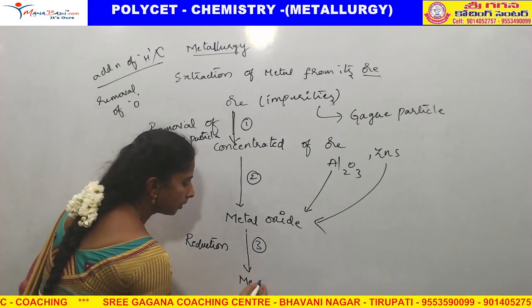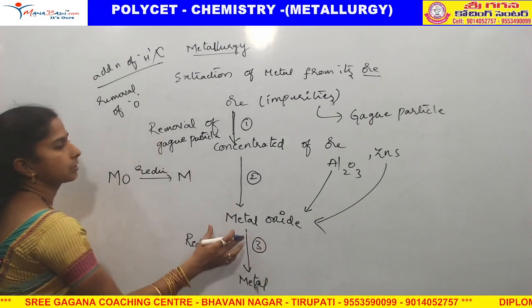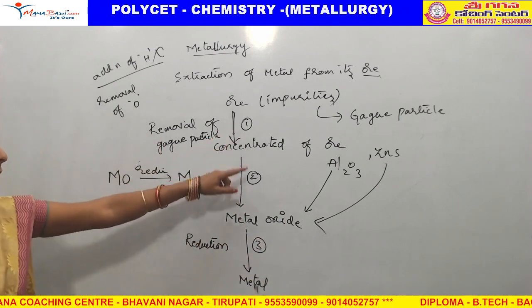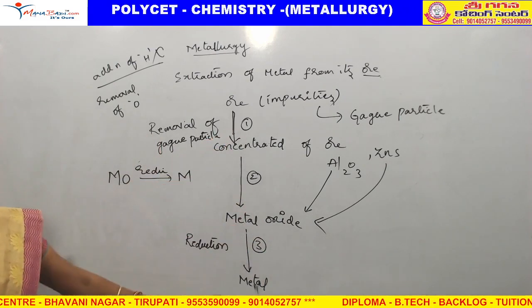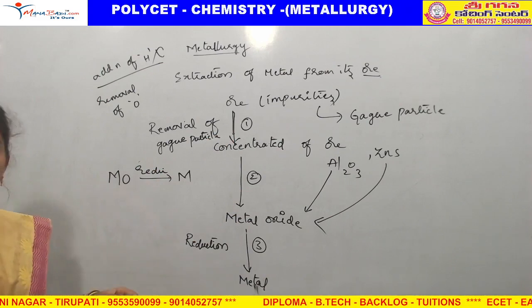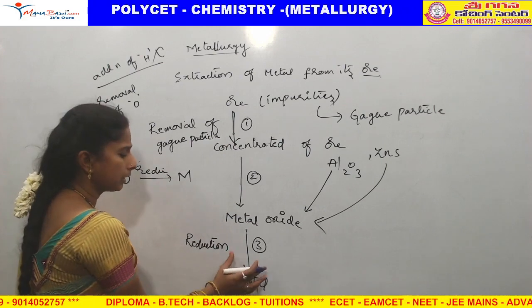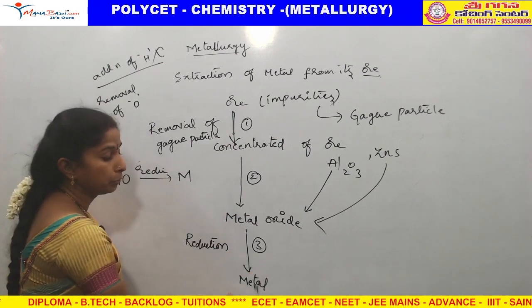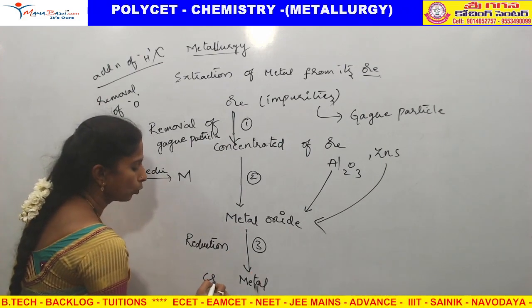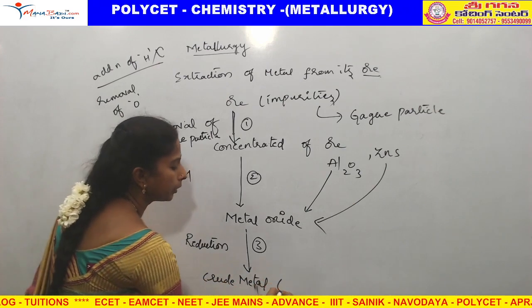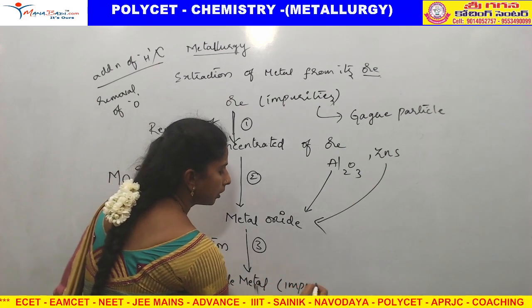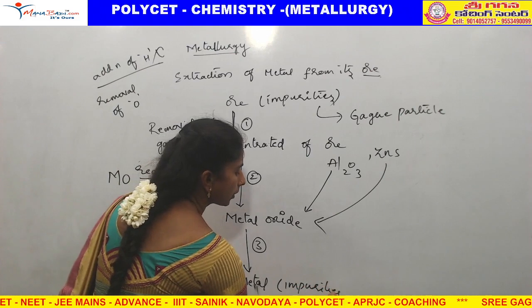By using all these processes, process 1, 2, 3, we use heat and add some particles. With all these methods we do not get a pure metal here. It is a crude metal, meaning impurities are present.